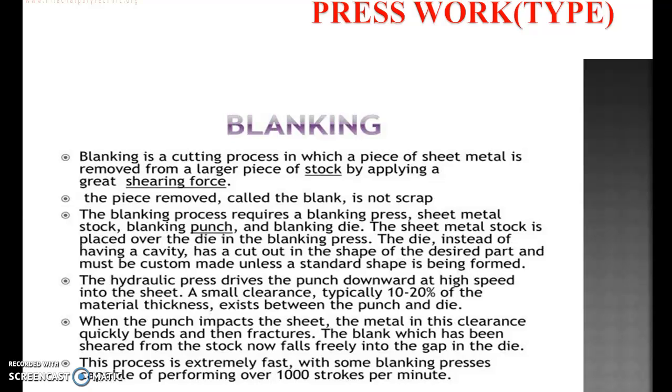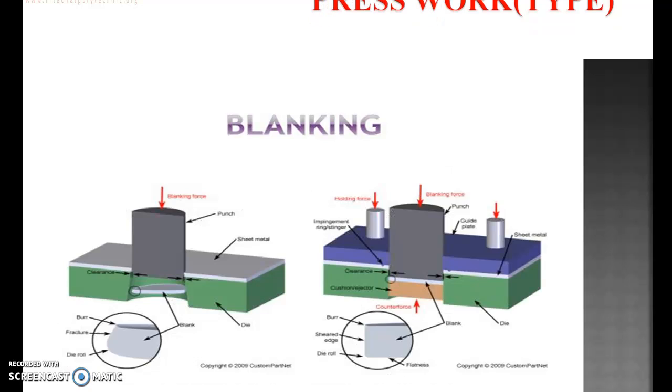The blanking process requires the press, sheet metal stock, blanking punch and blanking die. The sheet metal stock is placed over the die in the blanking press. The die, having a cavity, has a cutout in the shape of the desired part and must be custom made unless a standard shape is being formed. So this is all about the blanking operation.